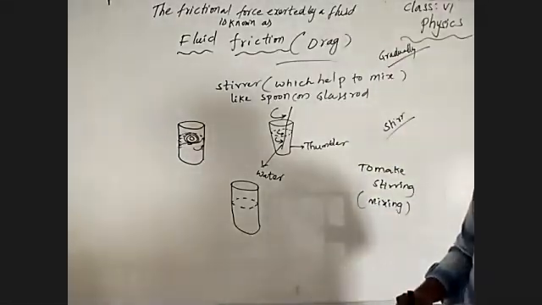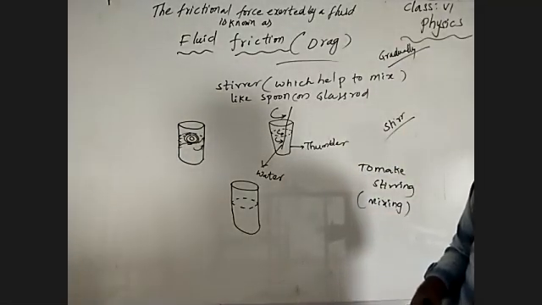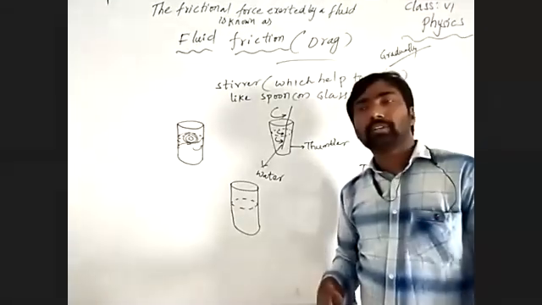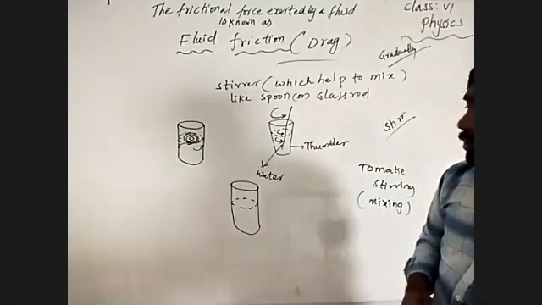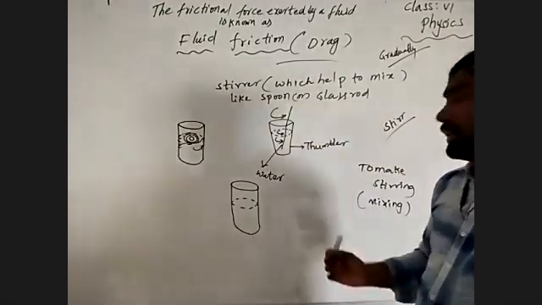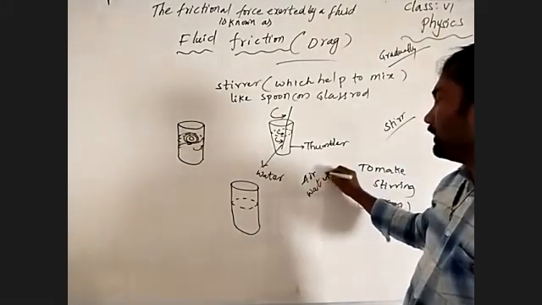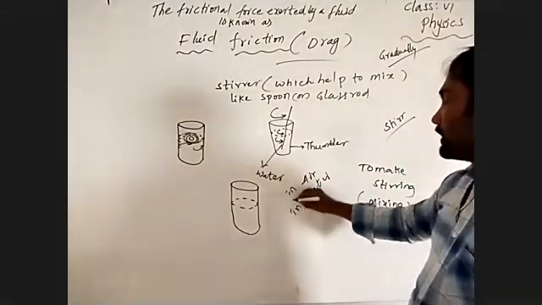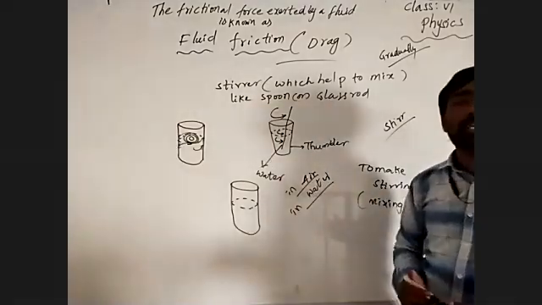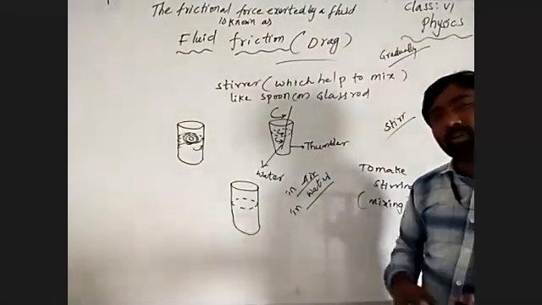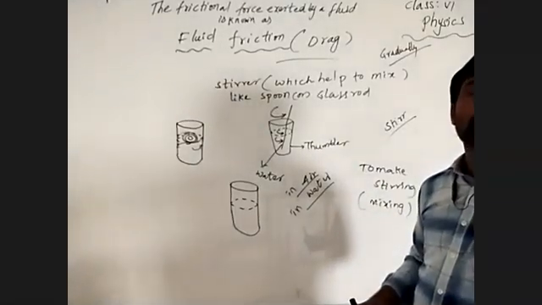Understand? Imagine we observe the vehicles which are moving in fluid, which means in air and in water. They have a specialized shape. Why do those have a specialized shape?